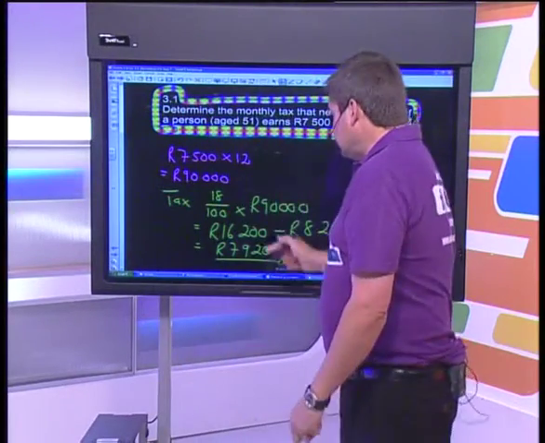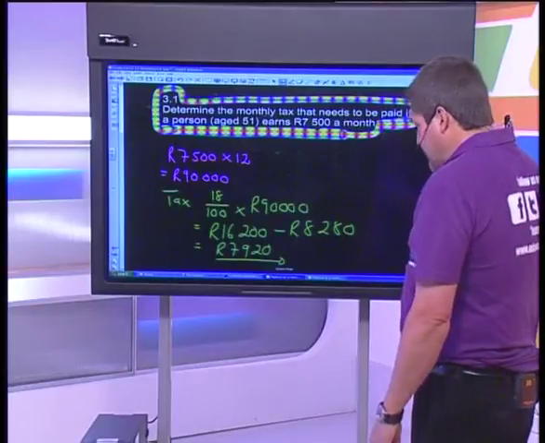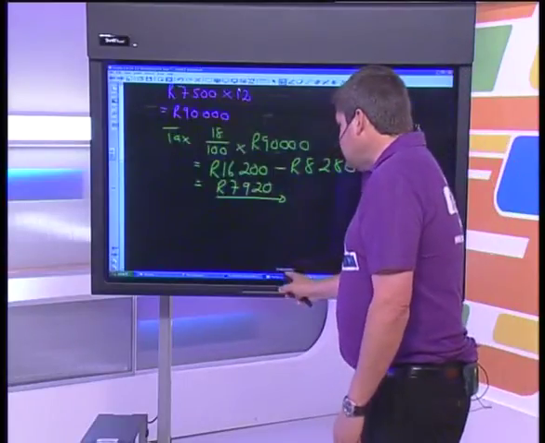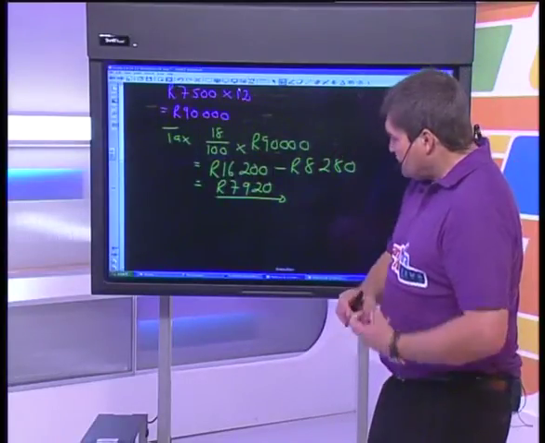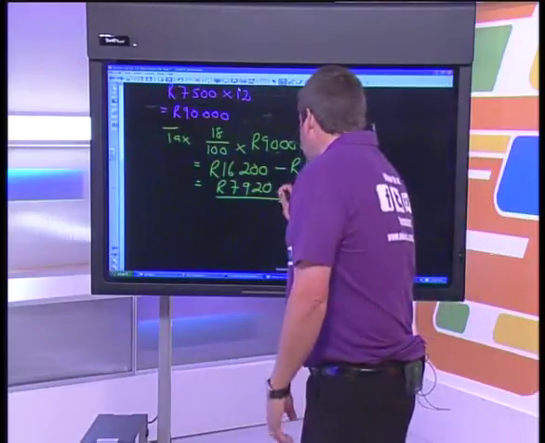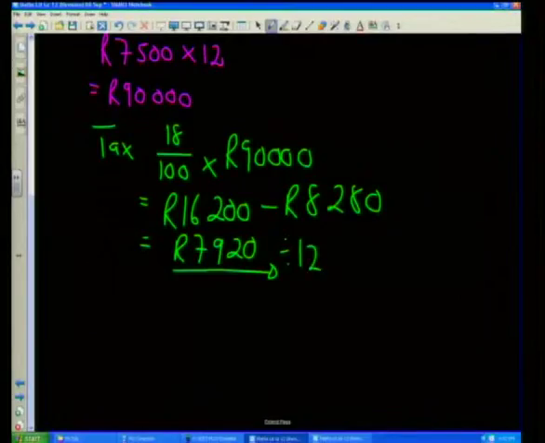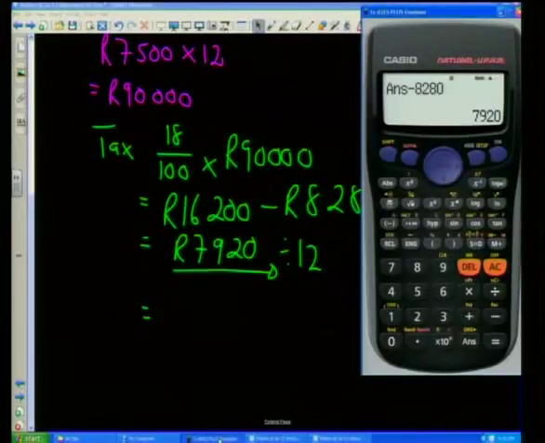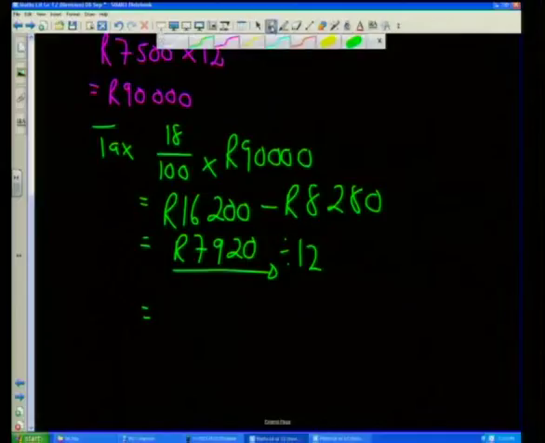So this 7,920 rand is the amount that I'm paying for the year. But if I divide it by 12, I will then know how much I'm paying every single month. So 7,920 divided by 12 months works out to 660 rand. Now that doesn't sound so bad.